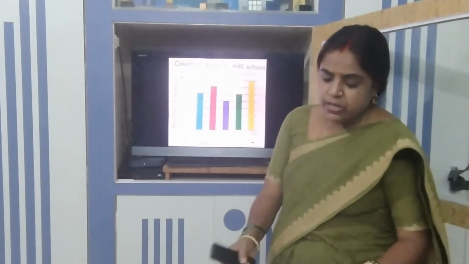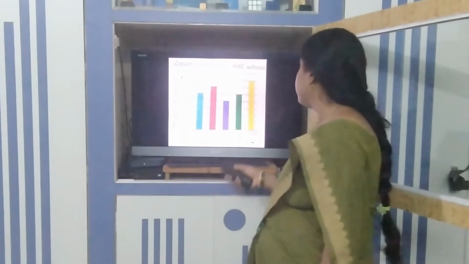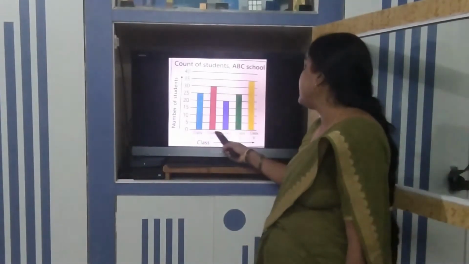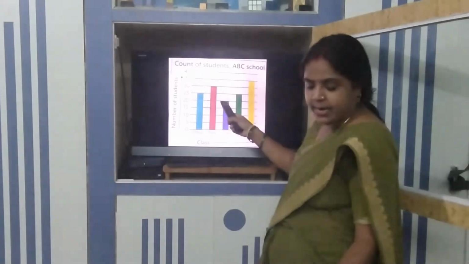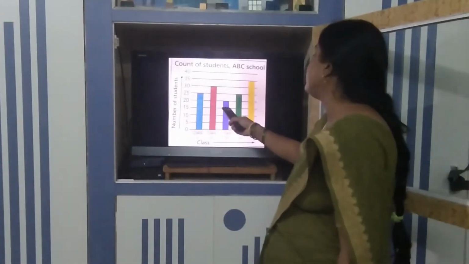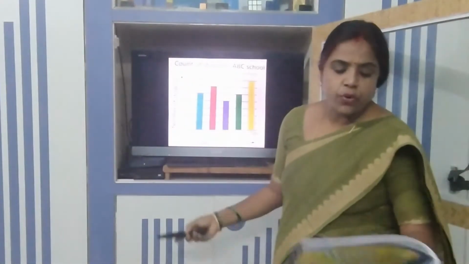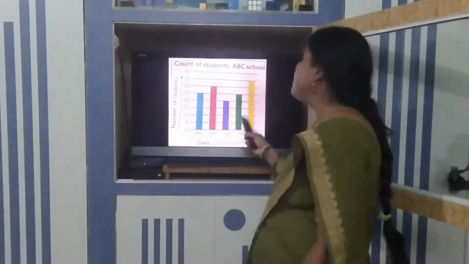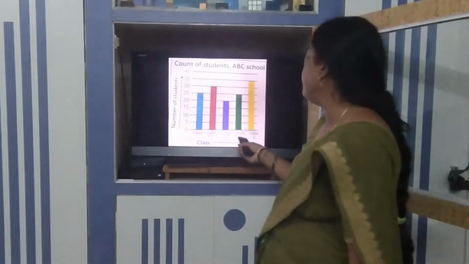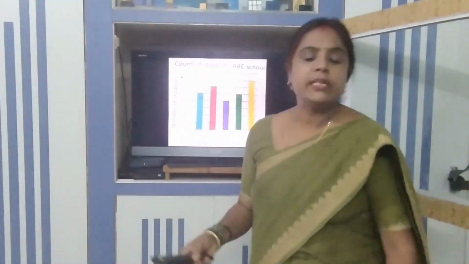Now, how many more students are there in class 1 than class 3? Class 1 has 25 and class 3 has 20 students. So 25 minus 20, it is 5. So we can write that there are 5 more students in that class. So this is exercise 13A, first question. Now we are switching to the next topic, that is how to draw the bar graph.